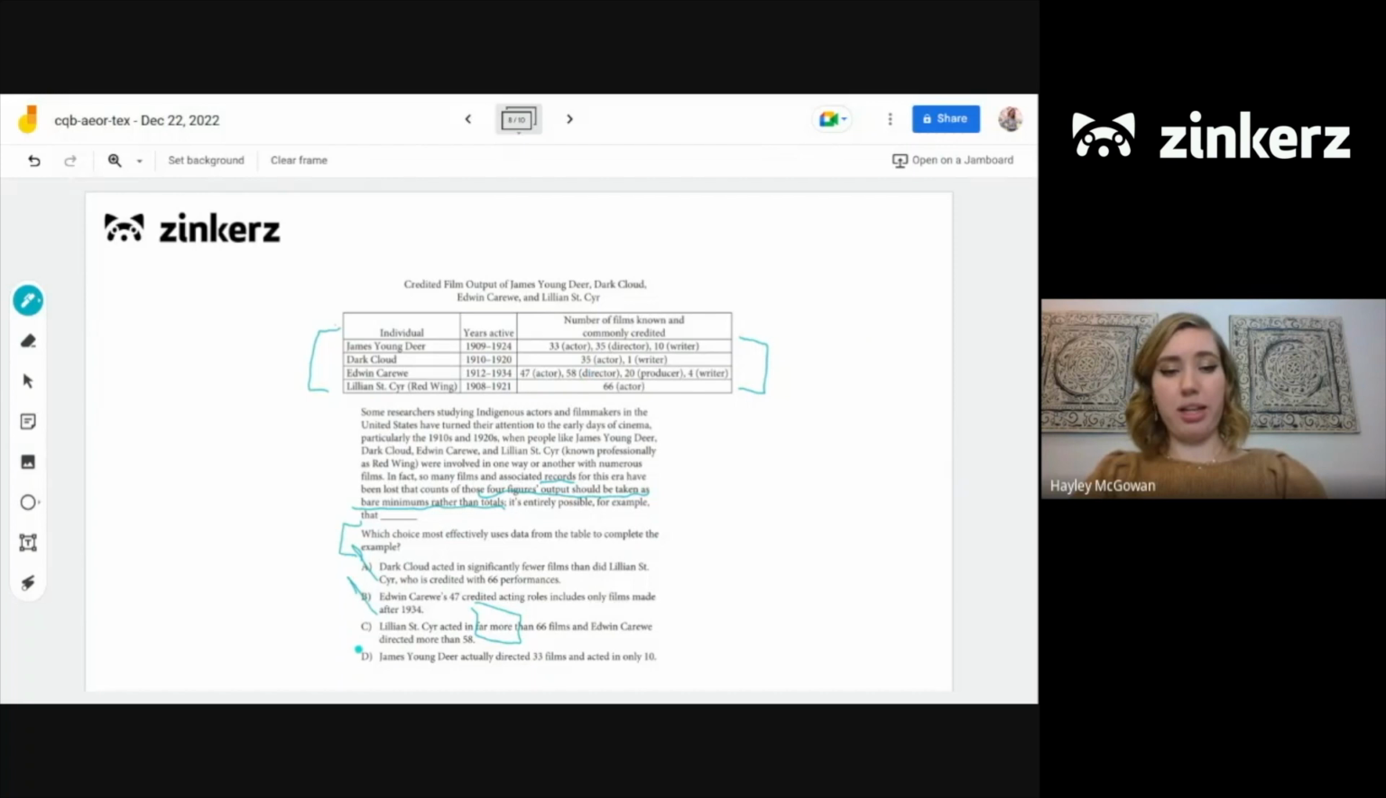Let's double check lastly with D though. So this says that Deer actually directed 33 films and acted in only 10. So it says Deer directed 35 in the table and acted in 33. So these numbers are actually lower than in the table, which is the opposite of what this example is trying to prove. So D would not be the best choice, which leaves us with C.